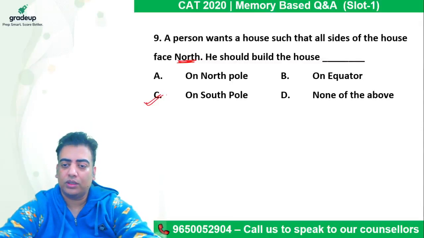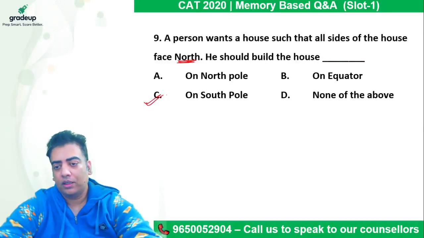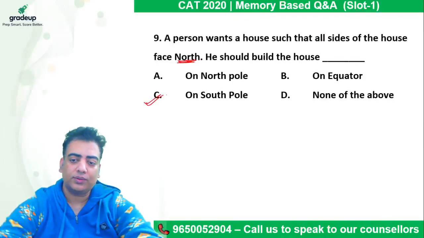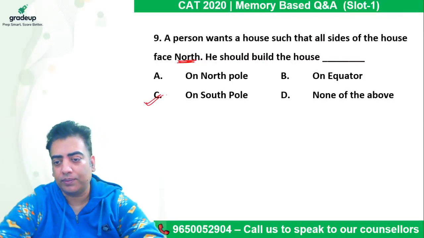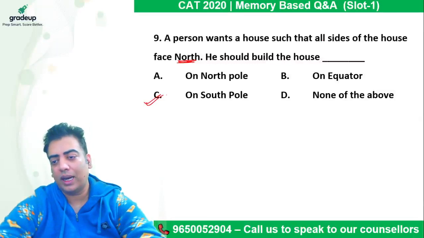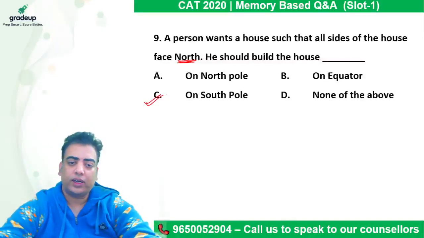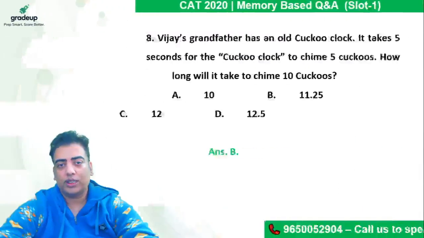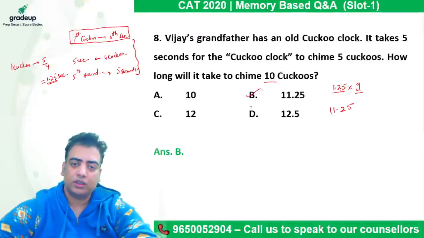Sanchit, because the first cuckoo sound came at 0th second, right? So that clock starts when the first cuckoo sound came. So the first sound came at 0th second. Then after every 1.25 seconds, a sound came. So that's why the interval here was 5 seconds.